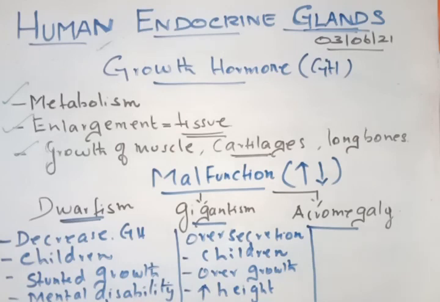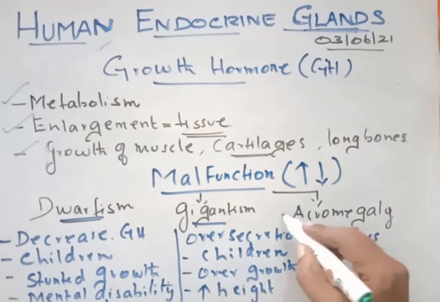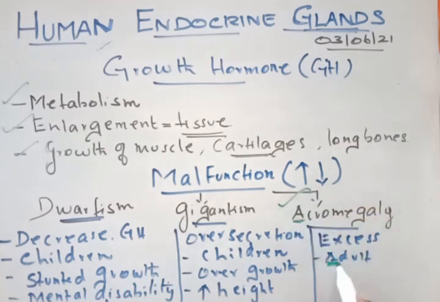And the third one is acromegaly. Acromegaly is also due to excess secretion of the growth hormone, but here adults are getting affected. The only disease which affects adults is acromegaly. Don't forget, A for adult, you remember like this, acromegaly. And they will have symptoms like abnormal enlargement of the head, face and feet.